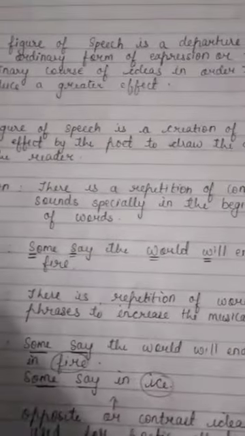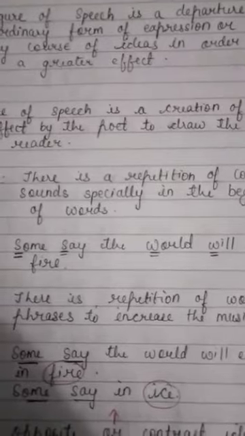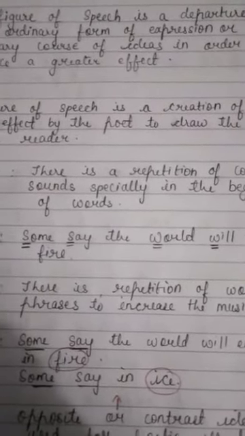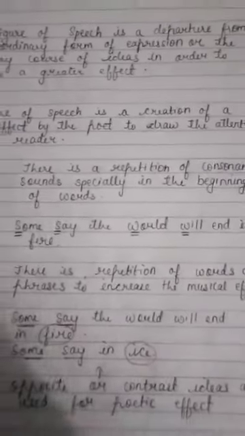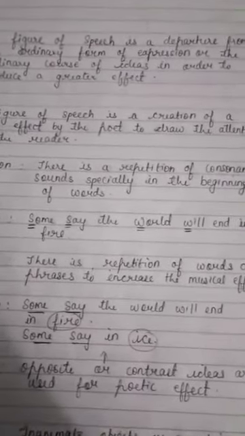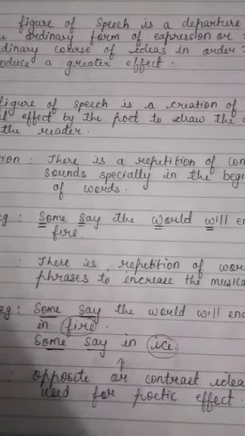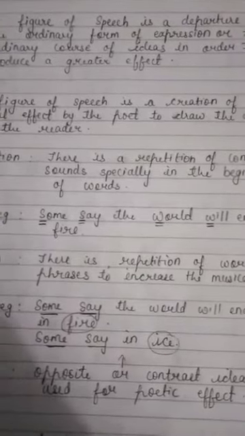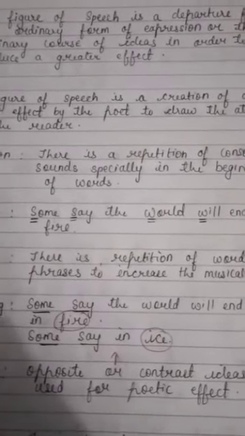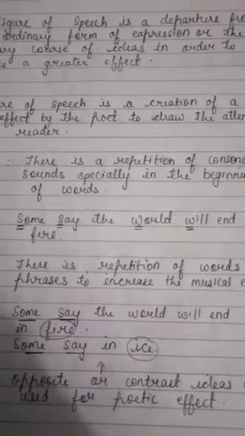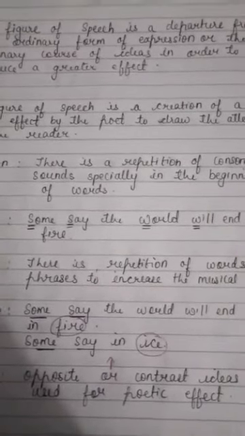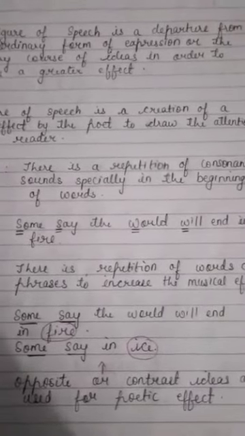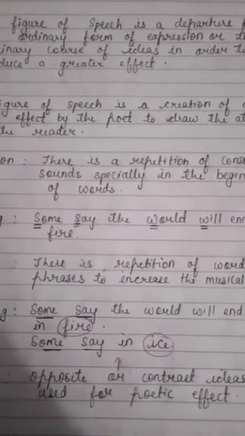Now, for example, I have taken the example from the poem which we have completed, for a better understanding. The example is: some say the world will end in fire. Now, in this particular line, you will see the sounds S and W are repeated. S is repeated in some and say, and W is repeated in world and will. So, the figure of speech in this line is alliteration because there is a repetition of a consonant sound in the beginning of the words.